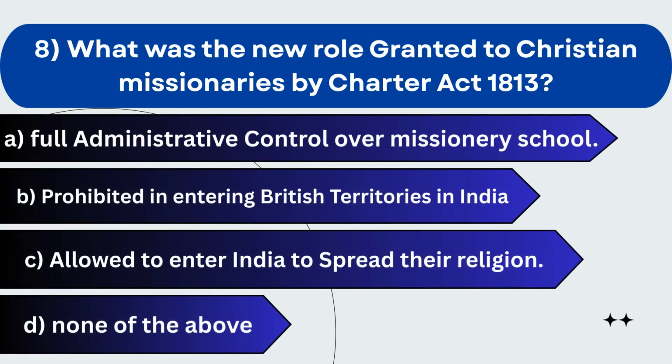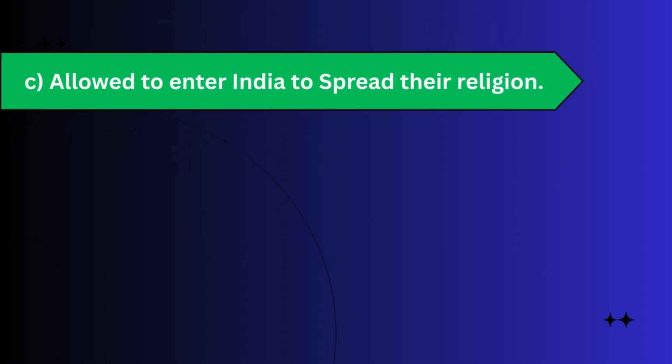8. What was the new role granted to Christian missionaries by Charter Act 1813? A. Full administrative control over missionary school. B. Prohibited in entering British territories in India. C. Allowed to enter India to spread their religion. D. None of the above. The correct answer is C. Allowed to enter India to